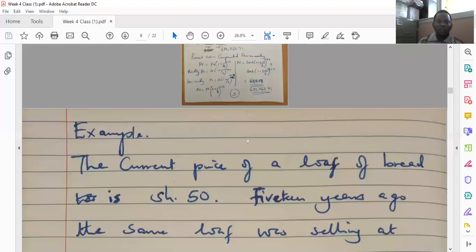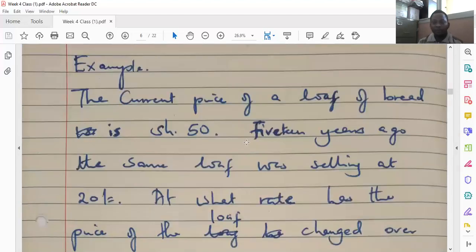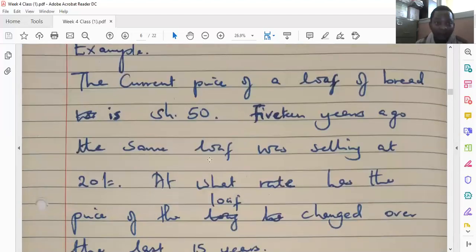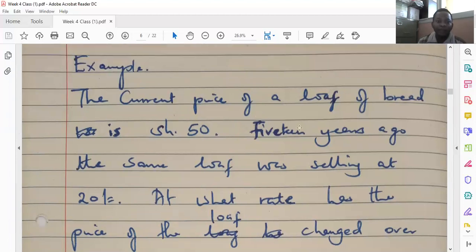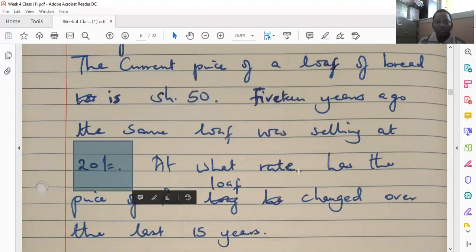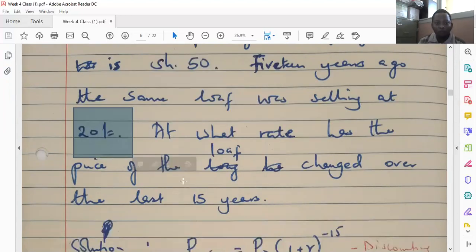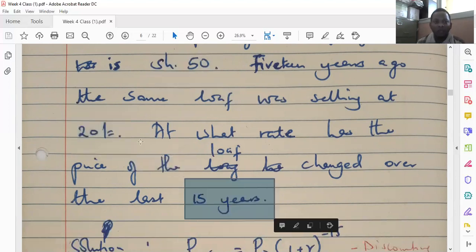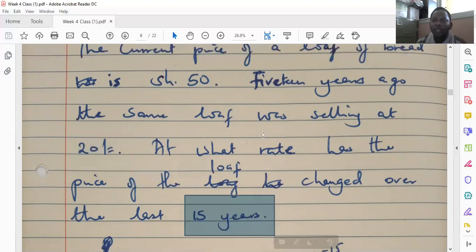So we may also have another example, maybe finance related. The current price of a loaf of bread is 50 bob. 15 years ago, the same loaf was selling at 20. So at what rate has the loaf of bread changed over the last 15 years? So in this case, we are being asked for the rate.